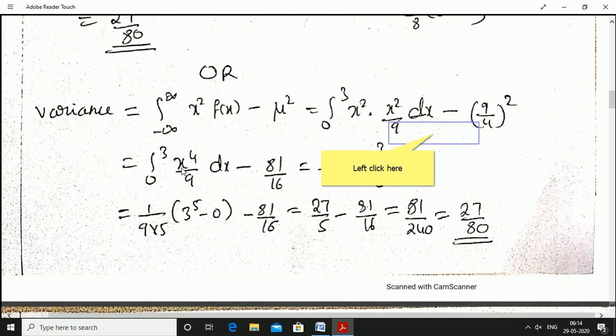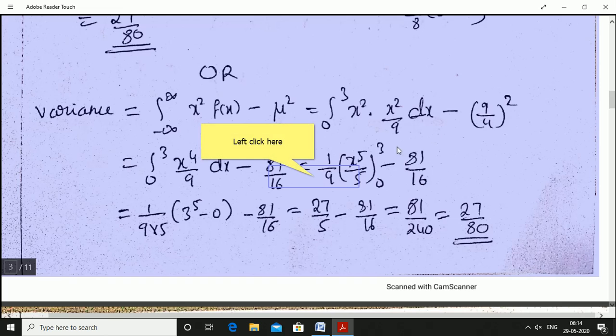Integration minus infinity to infinity, variance is equal to x square into f of x minus mu square. Integration 0 to 3, x square into f of x, value is x square by 9 into dx, minus mu square. Mu is 9 by 4, whole square. X square into x square is x to the power of 4 by 9 into dx, minus 81 divided by 16. 9 by 4 whole square is 81 by 16.